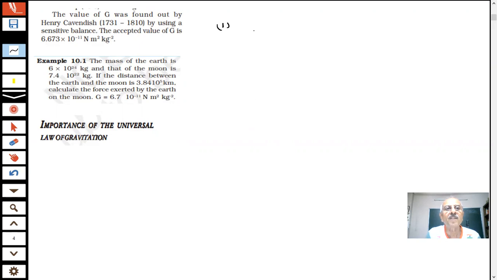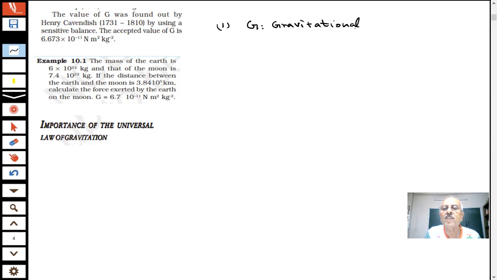The scientist Henry Cavendish, by using a sensitive balance, determined the value of G, the universal gravitational constant, students.